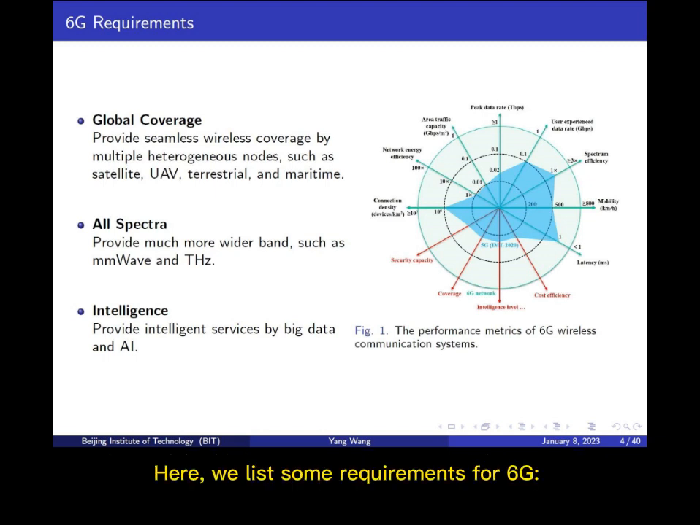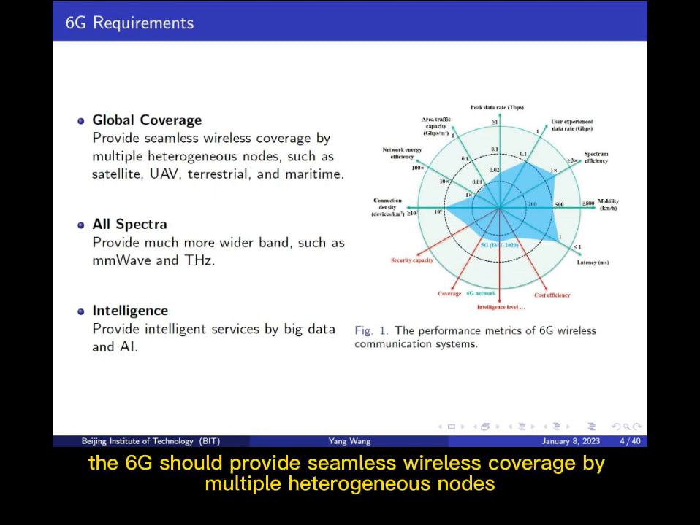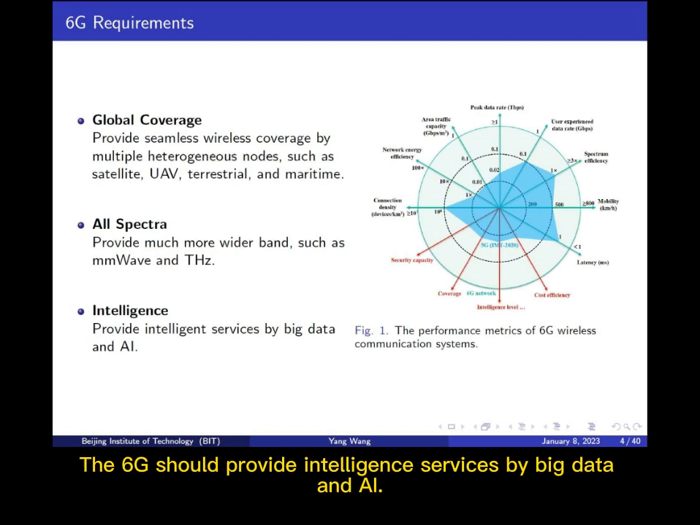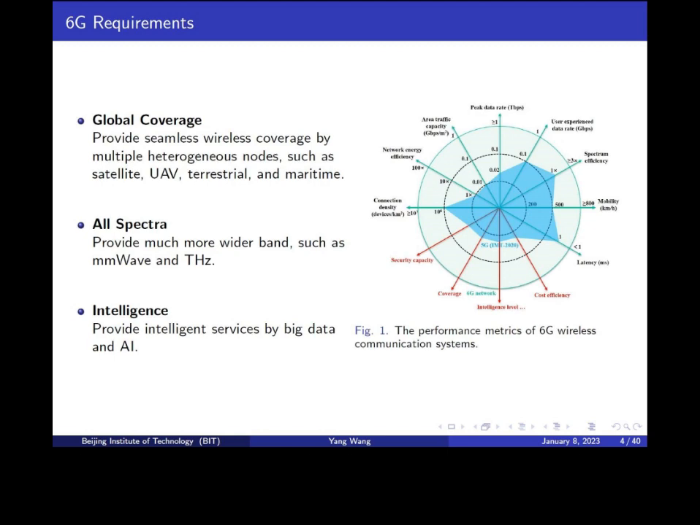Here, we list some requirements for 6G. The 6G should provide seamless wireless coverage by multiple heterogeneous nodes, such as satellite, UAV, terrestrial, and maritime. The 6G should provide much wider band, such as mmWave and Terahertz. The 6G should provide intelligent services by big data and AI.